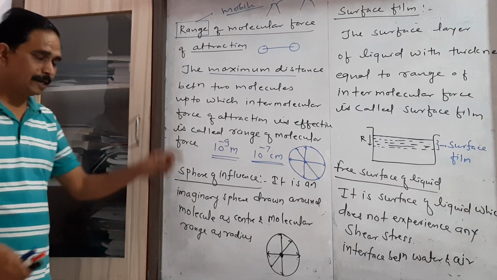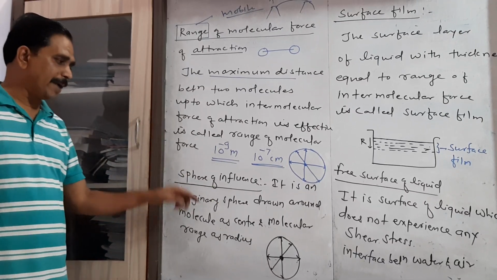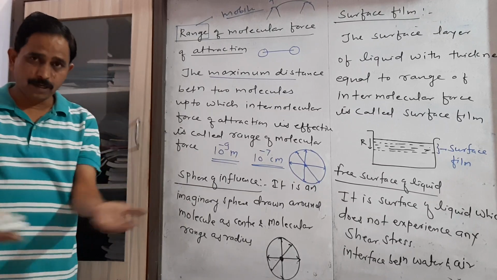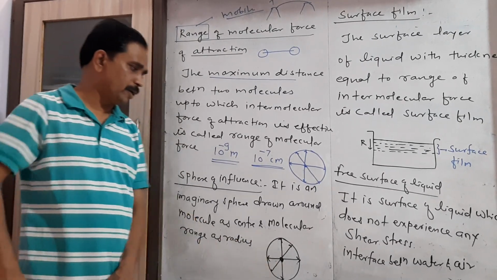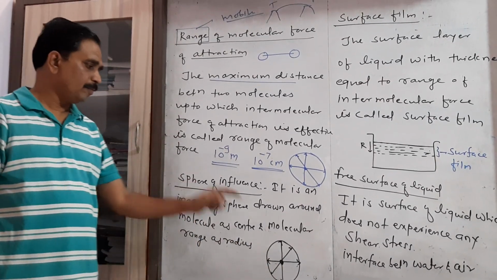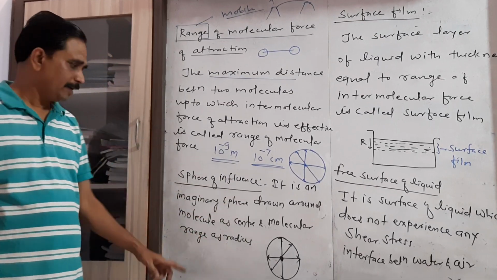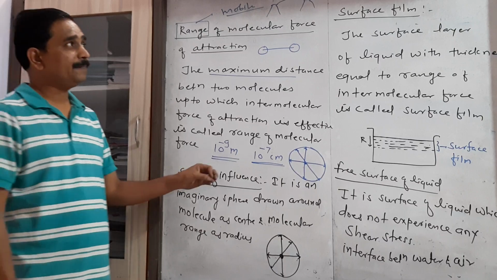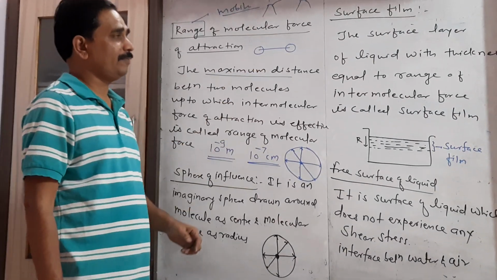So it is an imaginary sphere. We just imagine this sphere around the molecule, considering the molecule as the center and the molecular range as the radius.